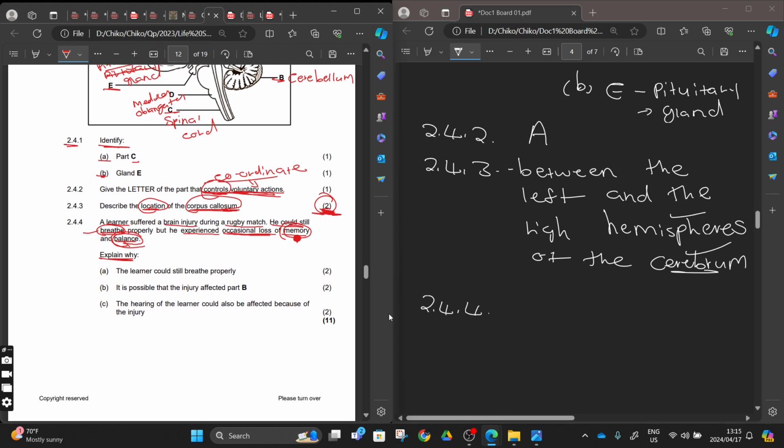I don't want to answer here before we come to our question, because you know the questions are coming here. The question they are going to ask us is based on this scenario. Number A, explain why the learner could still breathe properly, right? Give us the explanation why the learner could still breathe properly. We can say because part D, right? It means part D, or because why? They're saying why. We can say because